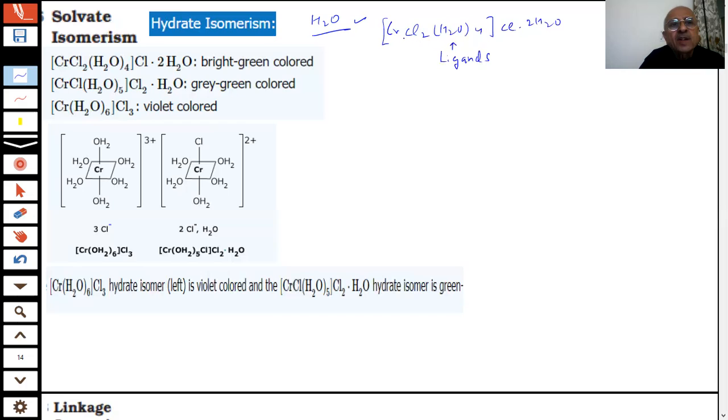But the 2H2O and the Cl, which is a counter ion, are free in the solvent. They are present as free solvent molecules.